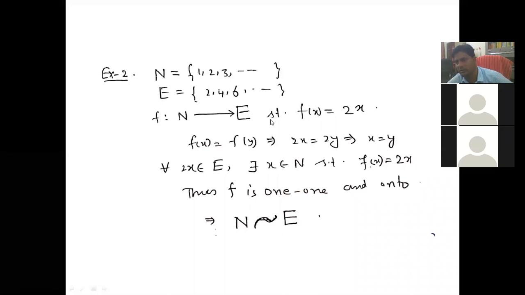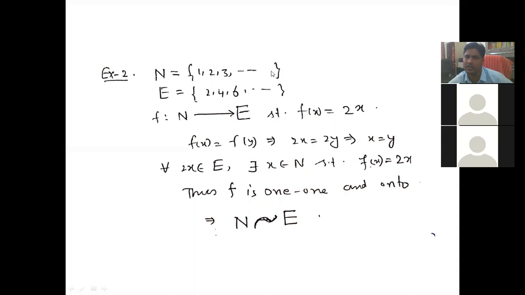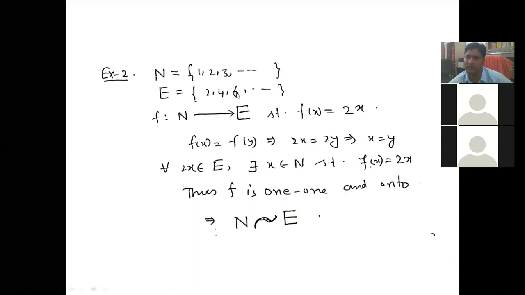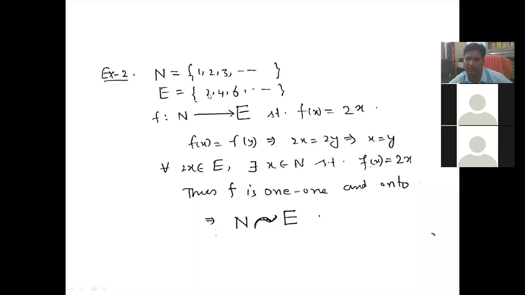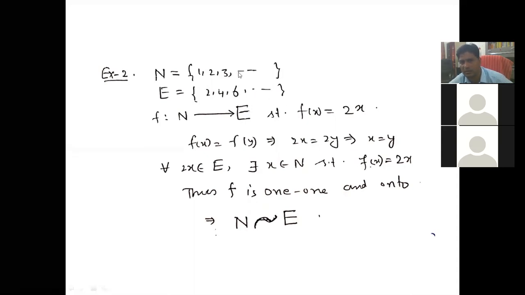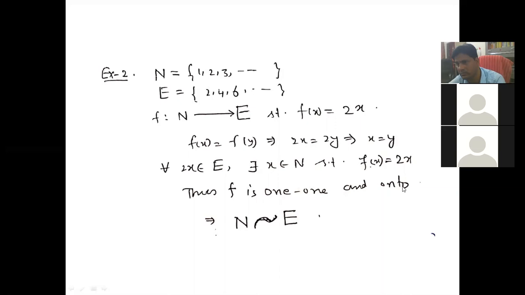E is the set of even integers. So what does it mean? You see here there are fewer members in E. You see 1, 2, 3 continue here, and here 2, 4, 6, so some numbers are missing: 1 missing, 3 missing, 5 missing. This set contains fewer members than N, but here you see your map is one-to-one and onto.